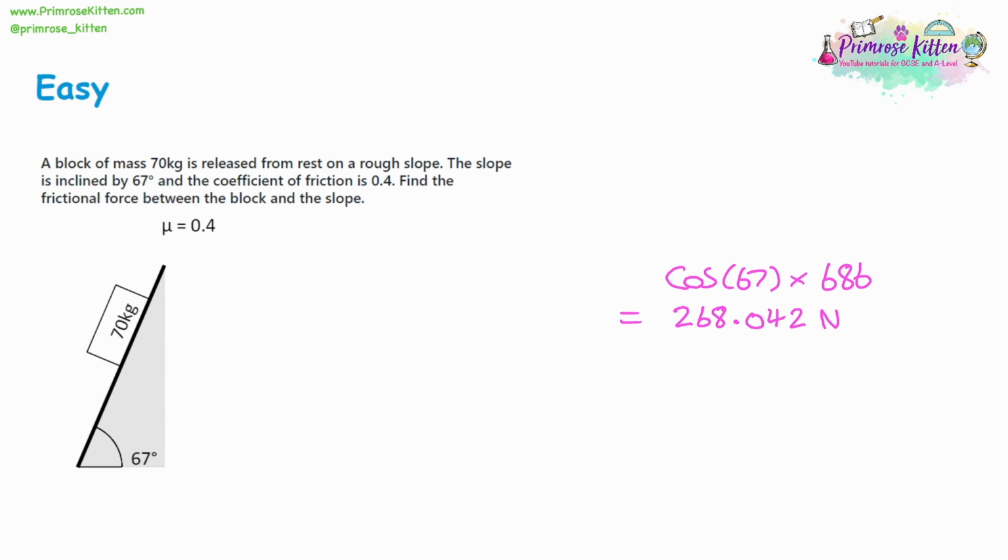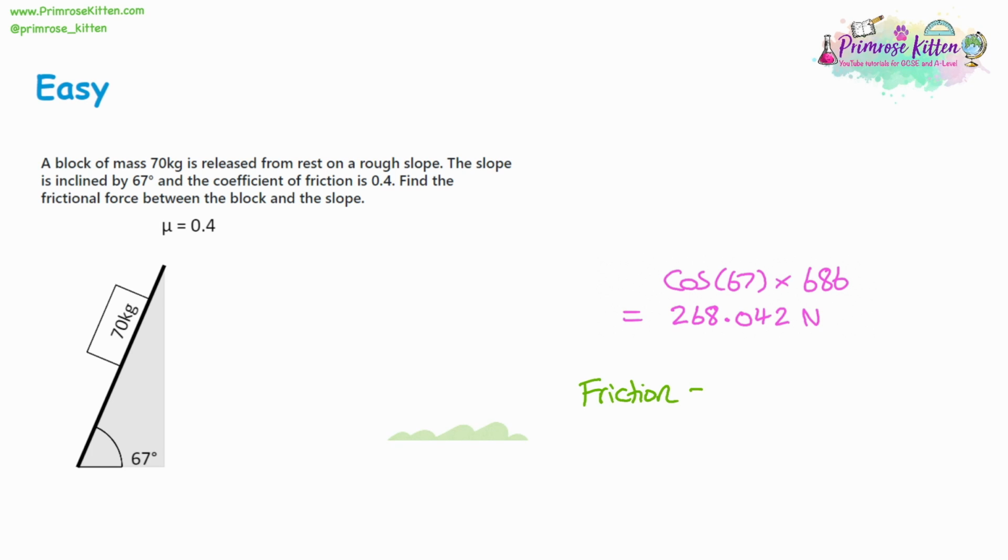Then we want the frictional force, and we've got a coefficient of friction. So this is just how rough the surface is. The rougher the surface, the more friction it creates, and so the slower the block is going to be moving because there's less force acting on it. So the friction is going to be equal to the reaction force multiplied by the coefficient of friction, 268.042 multiplied by 0.4, and that's going to give us 107, and to 1 decimal place it's going to be 107.2 newtons. So now we know how to work out the weight, we're going to work out the reaction force, and therefore we can work out the friction.